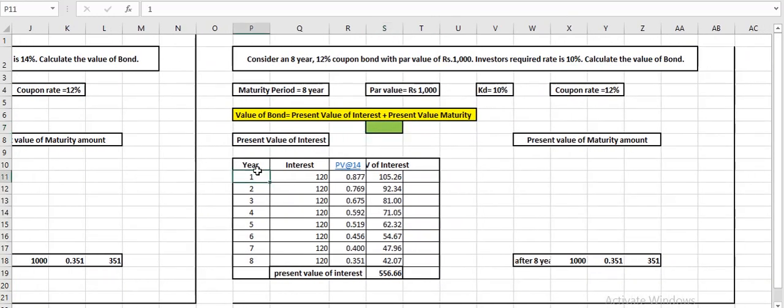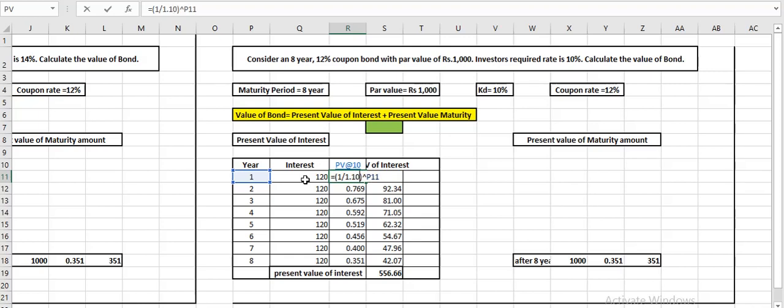So this part will be the same. The interest will again be 120 because the coupon rate is still 12%, so the investor will be getting 120. But now instead of the expected rate, which is the present value factor, instead of 14%, it will be now only 10%.